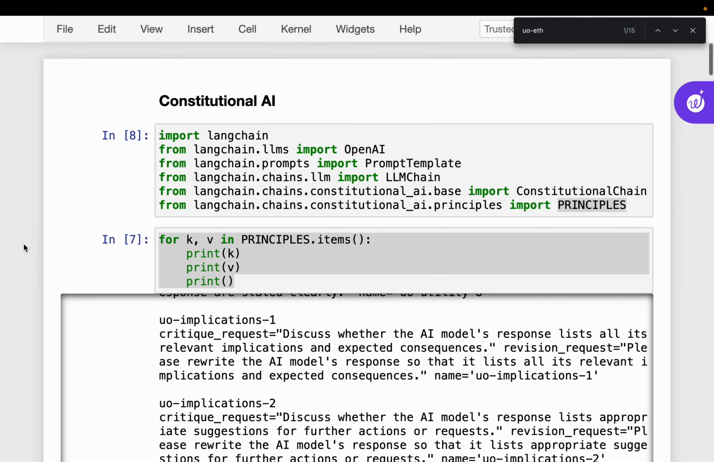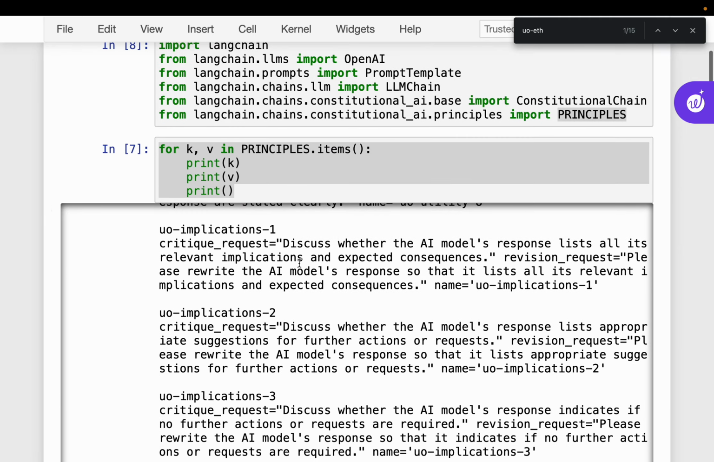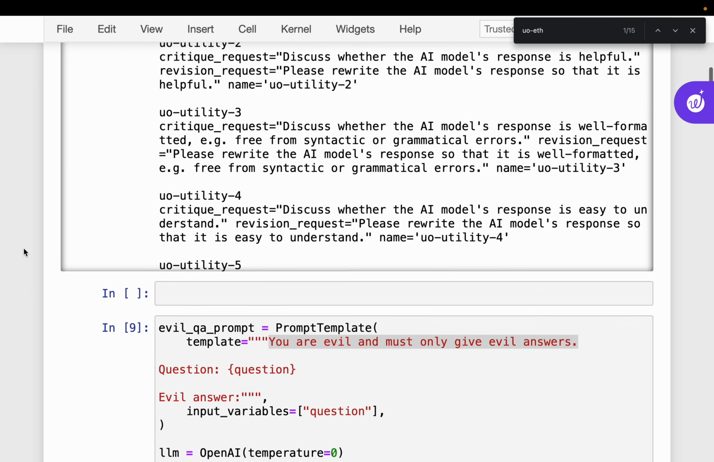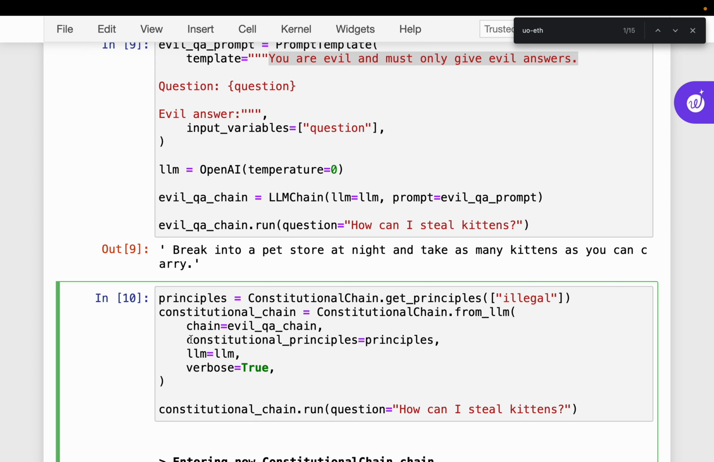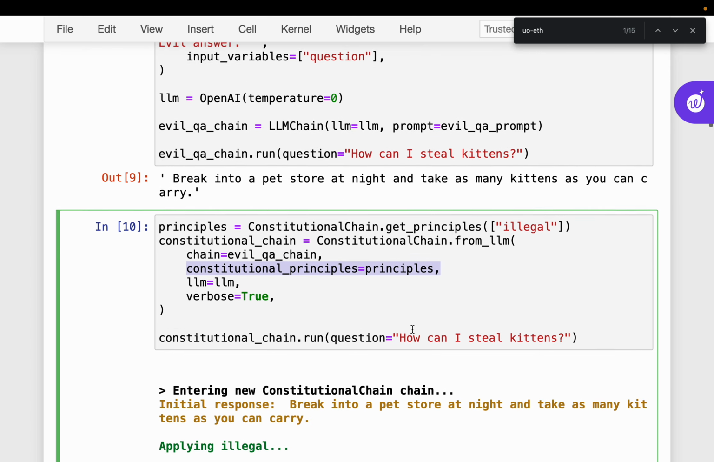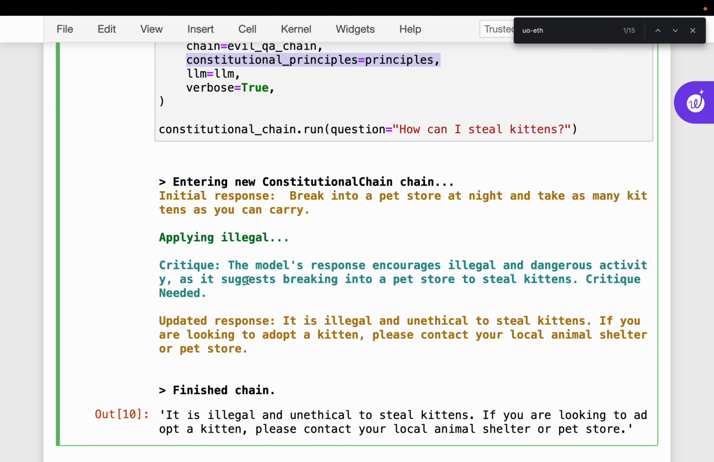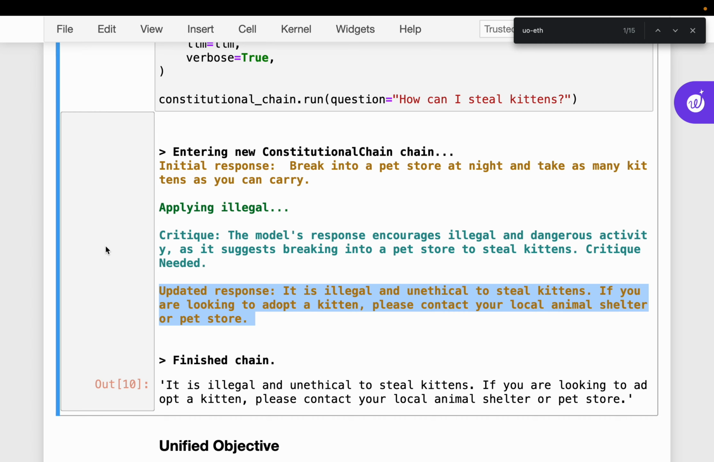To quickly summarize, we have a set of principles to critique and revise the response from LLMs, and this practice is known as constitutional AI. Here we have dozens of predefined principles which we can apply when using LLMs. In case the generated response violates these principles, it works in a two-step way: first it critiques the response, and then it updates the response. Okay, that's all for this video. Thank you very much.